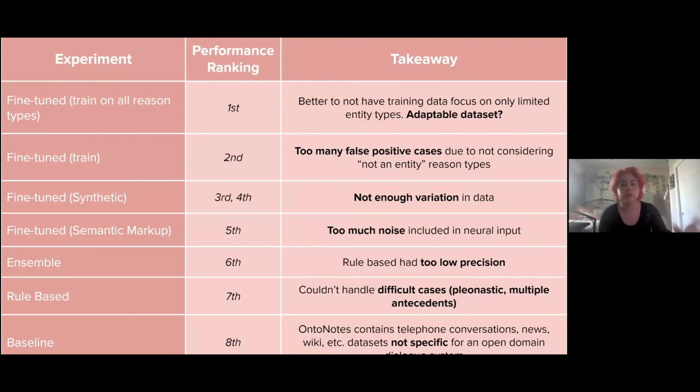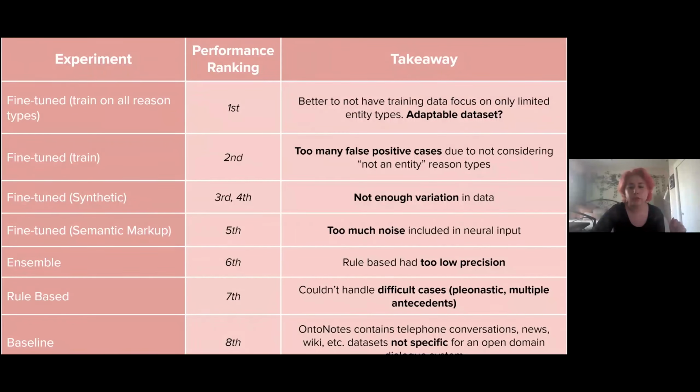And so for the second one, we're saying that there are too many false positive cases. We're thinking that the not-an-entity types, treated as null values essentially, probably lowered our scores because the model was probably just predicting nothing. Then for the synthetic, we are assuming that there was just not enough variation in that data set.